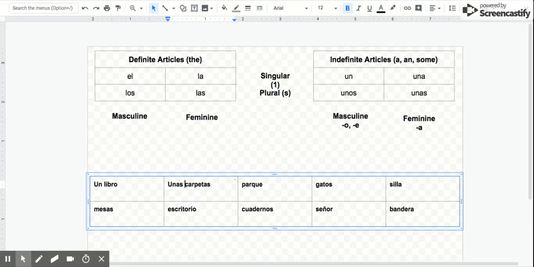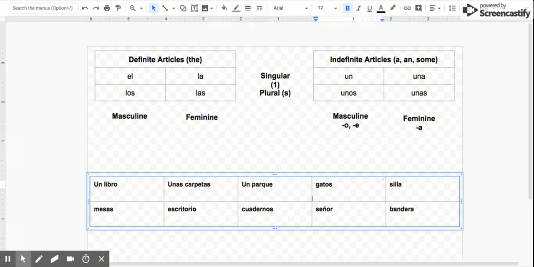All right, this next one might be a little tricky, but we have the word parque. Which article am I going to use for parque? So I want you to look up there. Is it un, una, unos, or unas? Well, it's singular, right? And it's masculine, so it's going to be un parque.